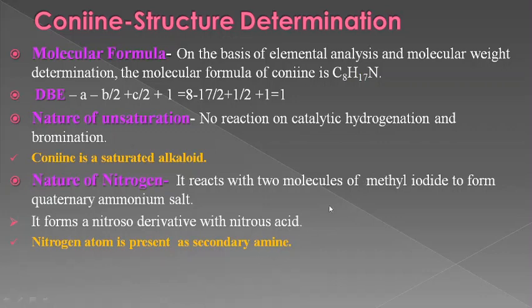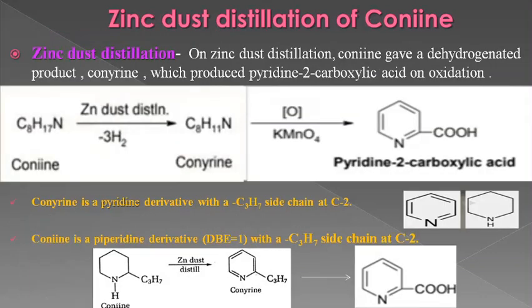That's why it uses 2 molecules. One molecule of methyl iodide converts a secondary amine into a tertiary amine, and the next methyl iodide converts it into a quaternary ammonium salt. So it is a secondary amine. Second, a characteristic reaction of secondary amines is the nitroso derivative formation with nitrous acid. So the conclusion is that a secondary amino group is present in coniine.